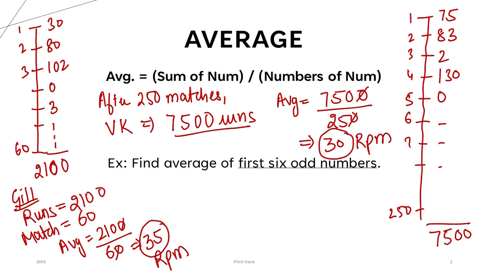So, based on the performance, we can say Gill is doing slightly better than Virat Kohli at this point of career. It might happen that in the next 190 matches, if he comes equal to Virat Kohli's number of matches, his performance might drop and his average comes down to less than 30.